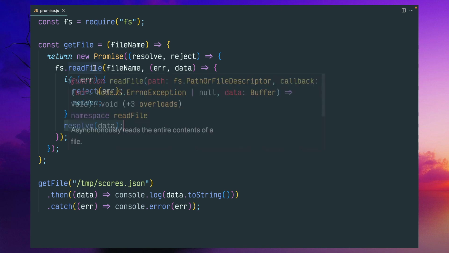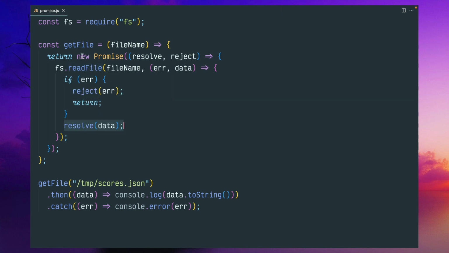Because it is taking a callback function, we are returning this new promise. You can just wrap this particular callback function using a new Promise with resolve and reject, and depending upon the outcome here, you can reject or resolve. So instead of using a callback function, you return a promise, and inside the promise you wrap this Node.js function, and in case of error you reject it, in case of success you return the data. This is known as promisifying an older or legacy code base.